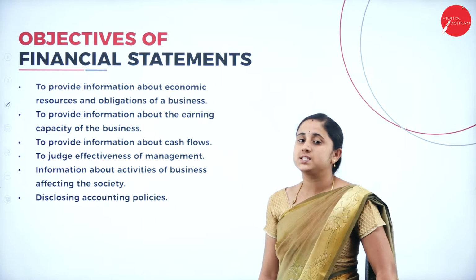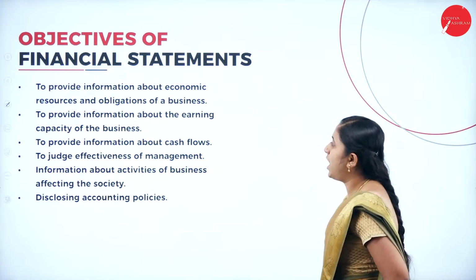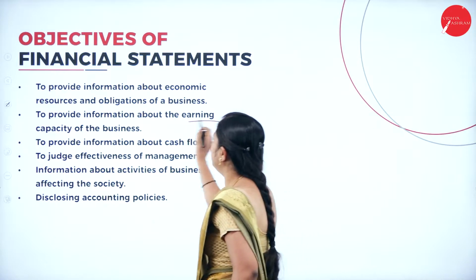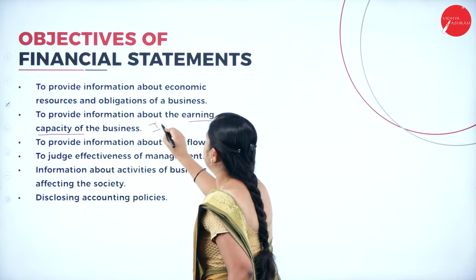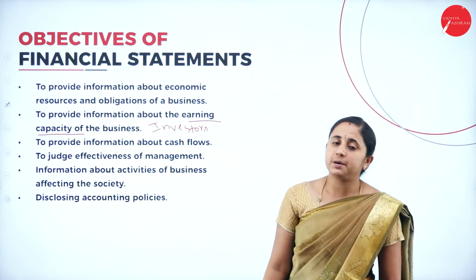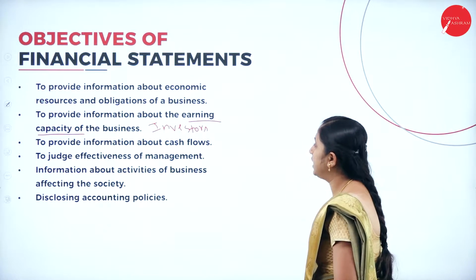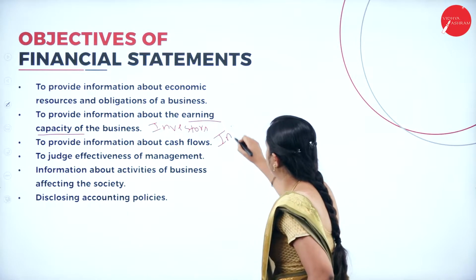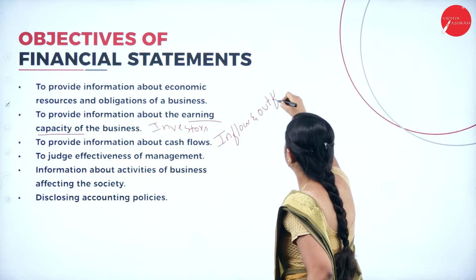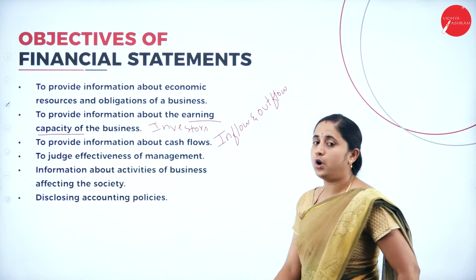Objectives of financial statements: to provide information about economic resources and obligations of a business. That means it provides information about the obligations as well as the resources. Next, to provide information about the earning capacity of the business, which is needed by the investors. To provide information about the cash flow. Cash flow means cash inflow and outflow, so it gives information about the inflows and outflows of cash.